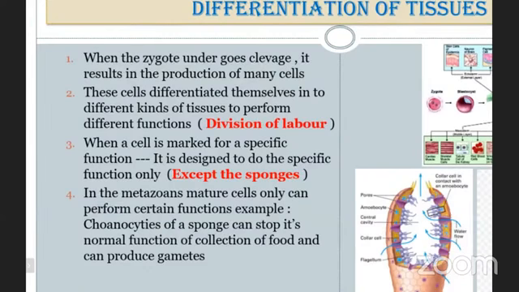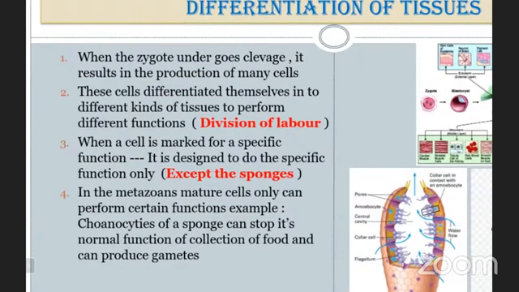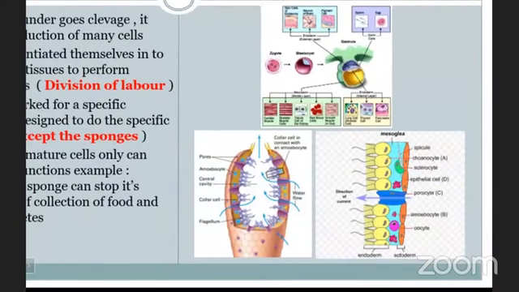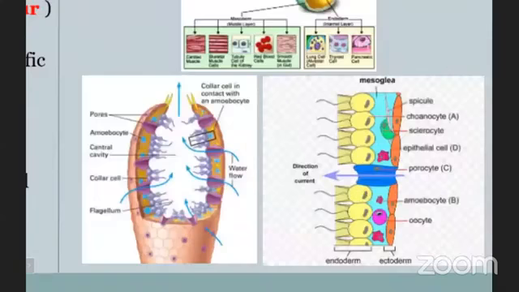Means the choanocytes, when they are immature, are able to do the normal functions. But after the maturity of the choanocytes, they are specifically allotted the function of production of the gametes. So in this picture, you are able to see the different types of cells which are loosely arranged without formation of tissue in case of sponges or parazoans.